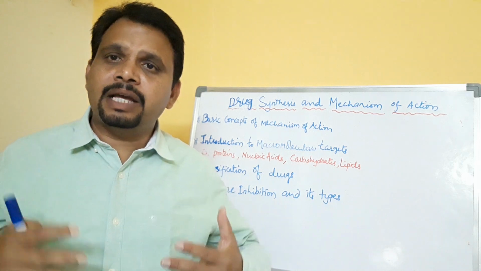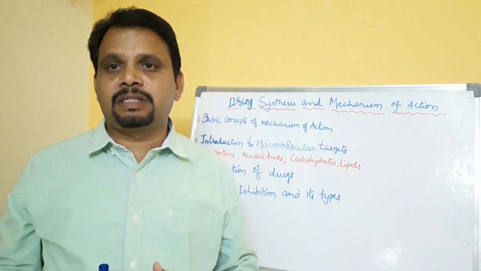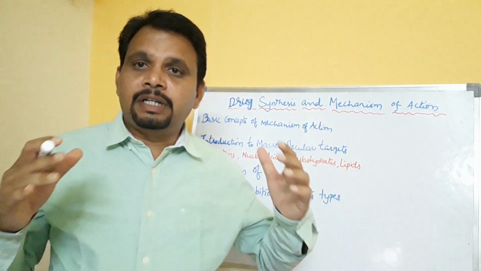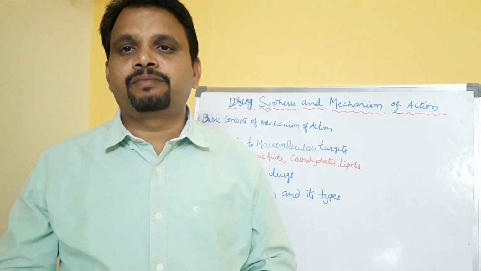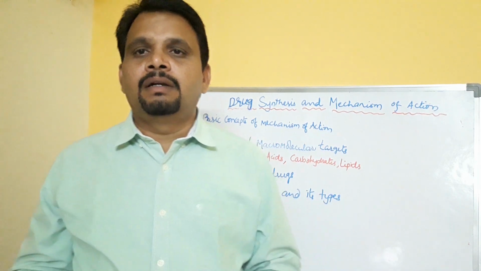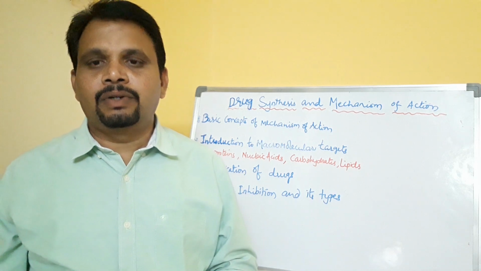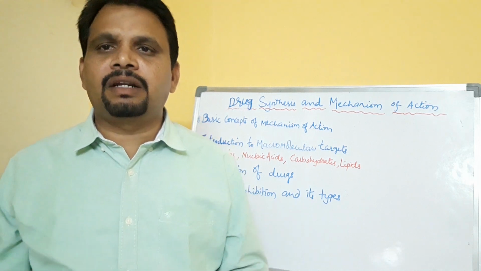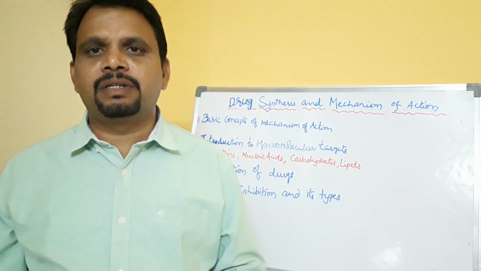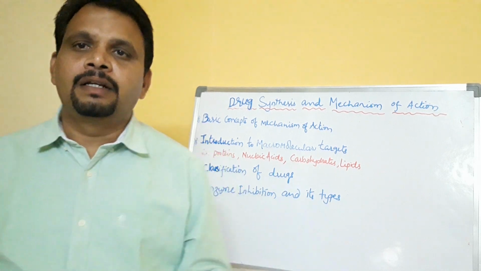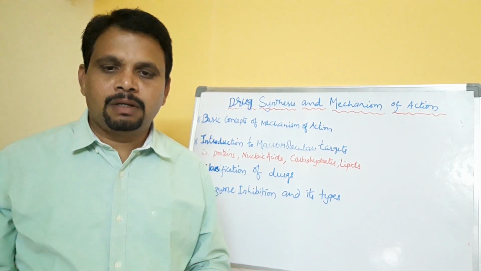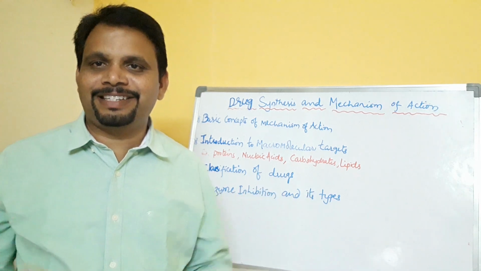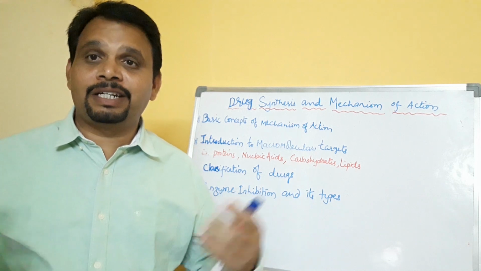Those two different enzymes have different functions. So if you are familiar with 20 or 25 amino acids, then it is very easy to understand protein structures: primary structure, secondary structure, tertiary structure and quaternary structure.